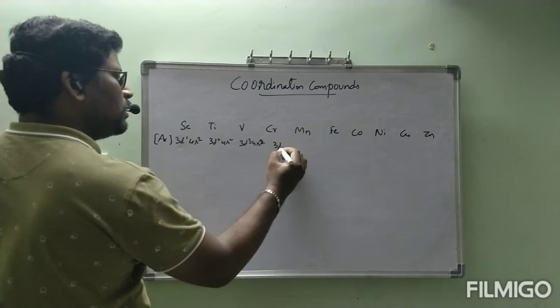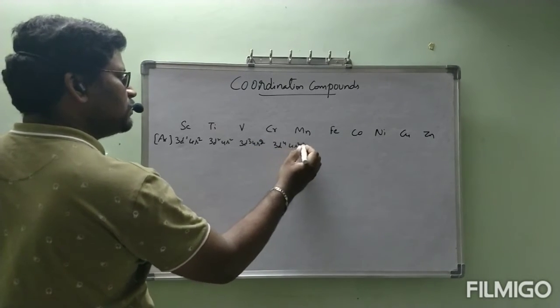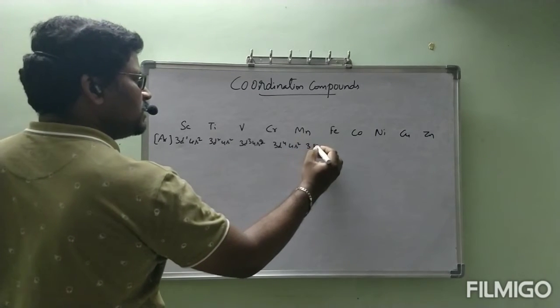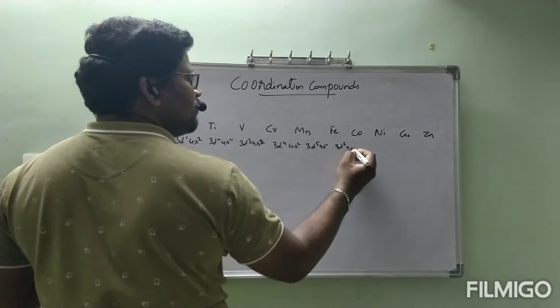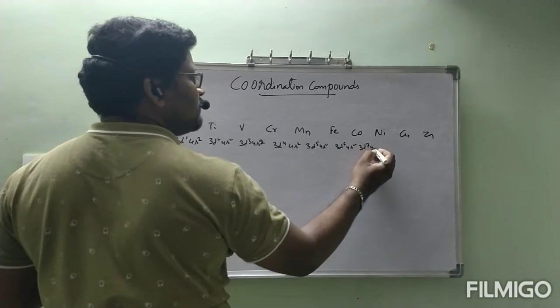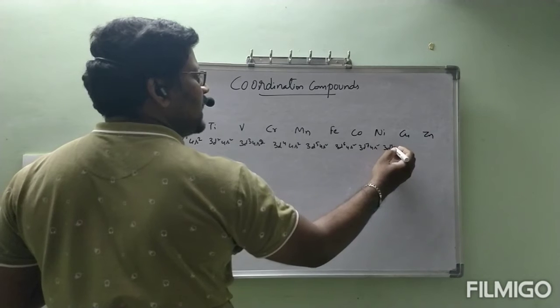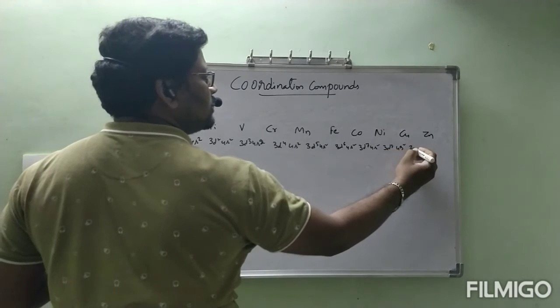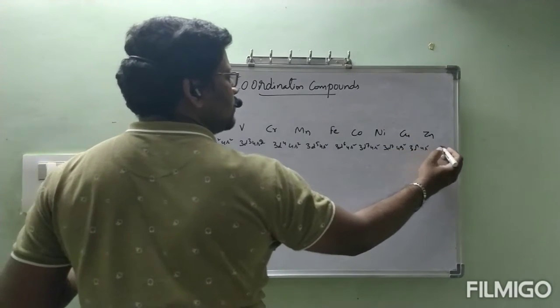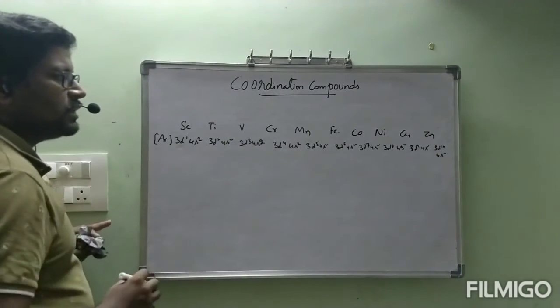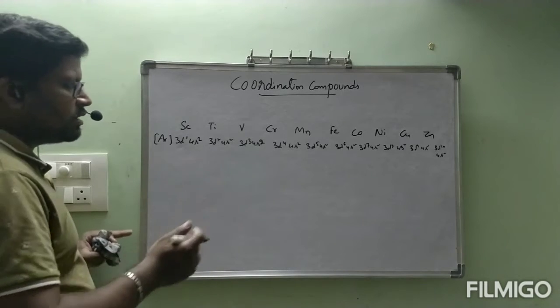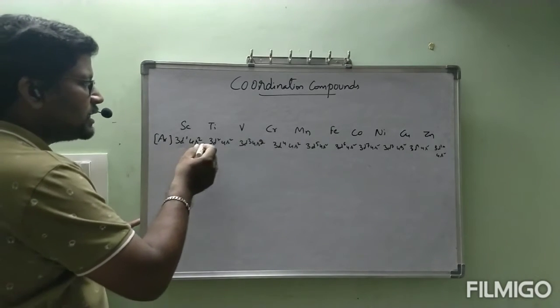Chromium 3d4 4s2, manganese 3d5 4s2, then 3d6 4s2, 3d7 4s2, 3d8 4s2, 3d9 4s2, 3d10 4s2. Like that we can write the electronic configuration. You already know how to write it. Argon is the same everywhere.